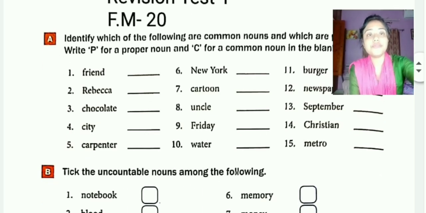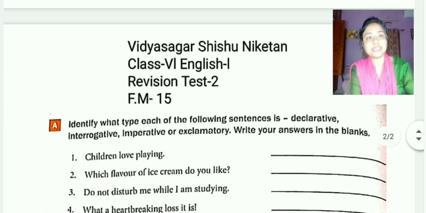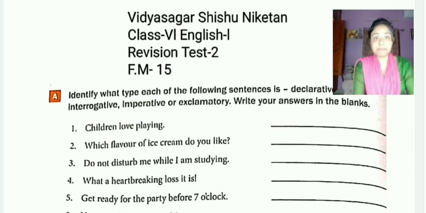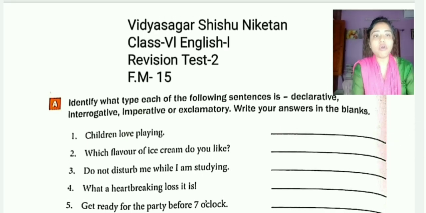Let us proceed to revision test number 2. What is revision test number 2? As you can see on the screen, it contains 15 marks. Identify what type each of the following sentence is. So declarative, interrogative, imperative or exclamatory. Write your answers in the blanks. So all of you have completed the chapter the sentences, and I have already discussed the chapters twice or thrice, so no doubt should be there.